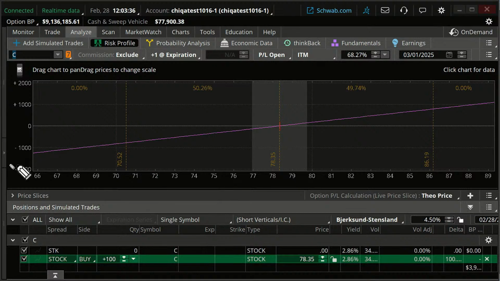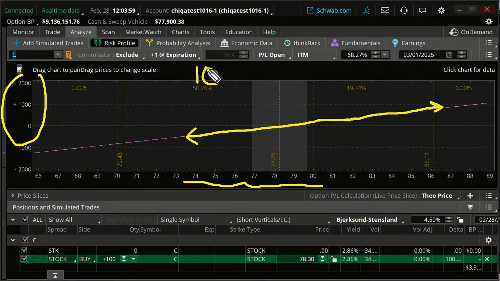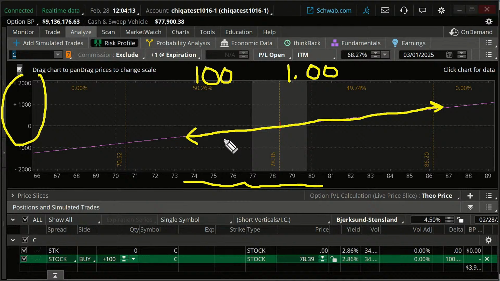But briefly, at least, this is showing profits or losses at a given stock price down here on the x-axis, and you can see how this works. It's a stock, for crying out loud. The more the stock goes up, the more money you make. The more the stock goes down, the more money you lose. That's what the stock looks like. The delta on 100 shares of stock, depending on how you express it, is 1, or delta 100. In other words, with 100 shares of stock, if the stock goes up $1, you make $100. If it goes down $1, you lose $100. Okay, so that's what that is.